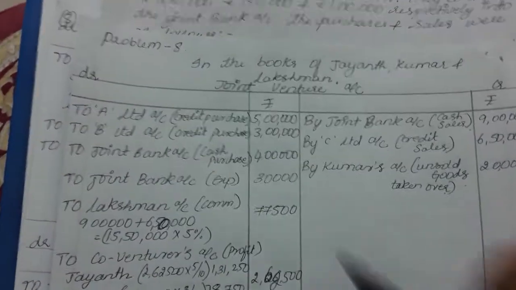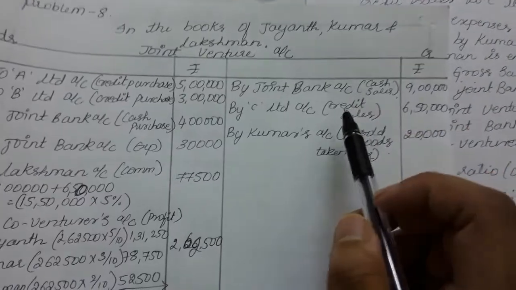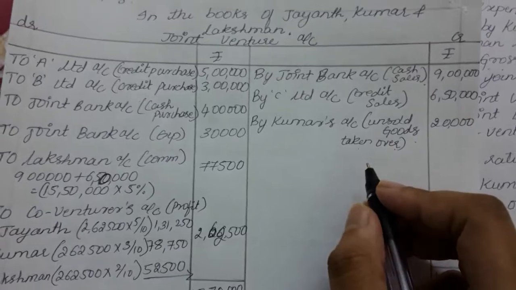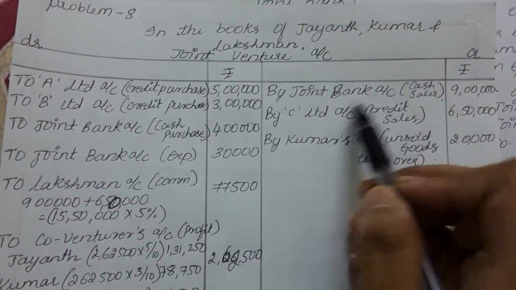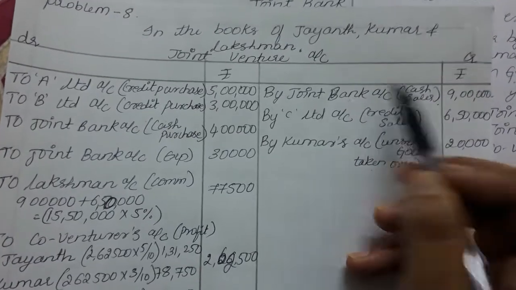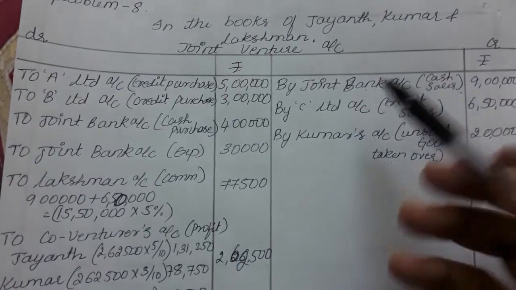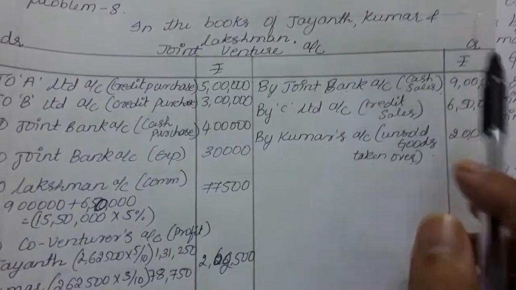So next, first we are supposed to prepare the joint venture account. So coming to the joint venture account, on the credit side what are we supposed to record? On the credit side we are supposed to record all the sales, whether credit sales or cash sales, and also any goods taken over by the co-venturer need to be recorded here. So first, 9 lakh worth of cash sales has been made. That amount will be debited into where? This amount will be deposited into the joint bank, right? So by joint bank account 9 lakh.